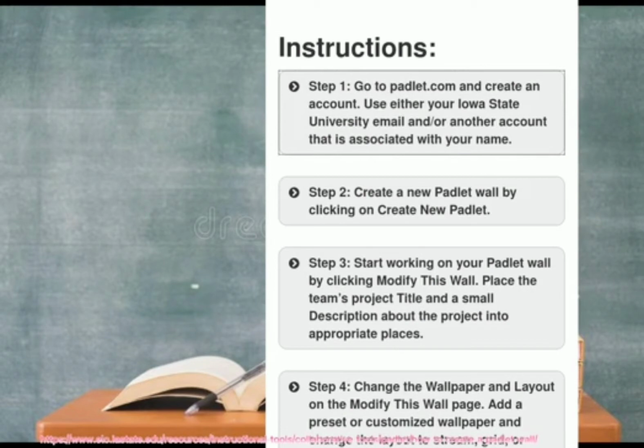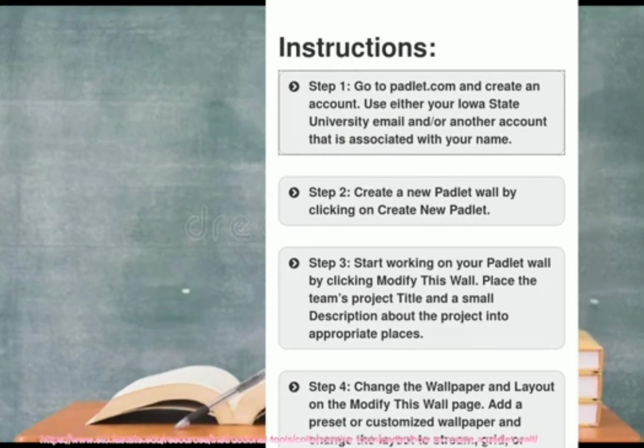Step 3. Start working on your Padlet wall by clicking Modify this wall. Place the team's project title and a small description about the project into appropriate places. And last step, change the wallpaper and layout on the Modify this wall page. Add a preset or customized wallpaper and change the layout to stream, grid, or freeform.